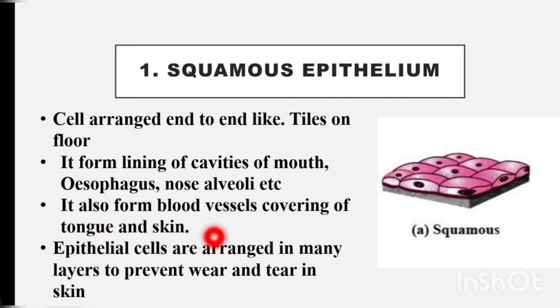Epithelial cells are arranged in many layers to prevent wear and tear. Look children, our squamous epithelium cells are placed one layer over the other. So this is one layer of squamous epithelium. Actually, it occurs one layer over the other layer. In that manner, the squamous epithelium is arranged.